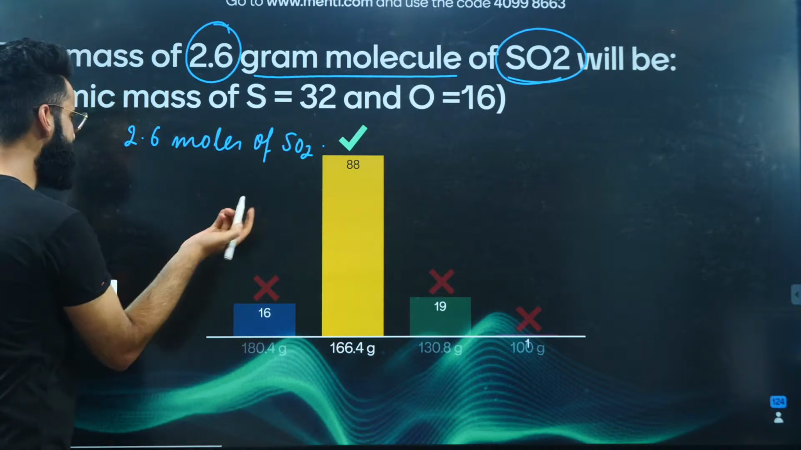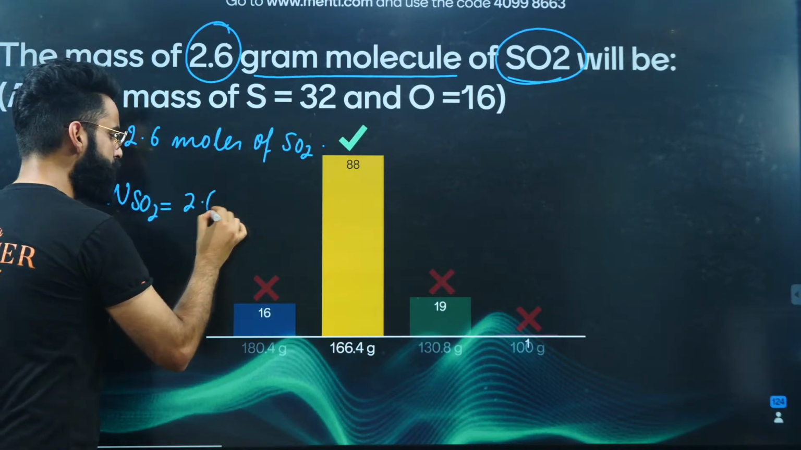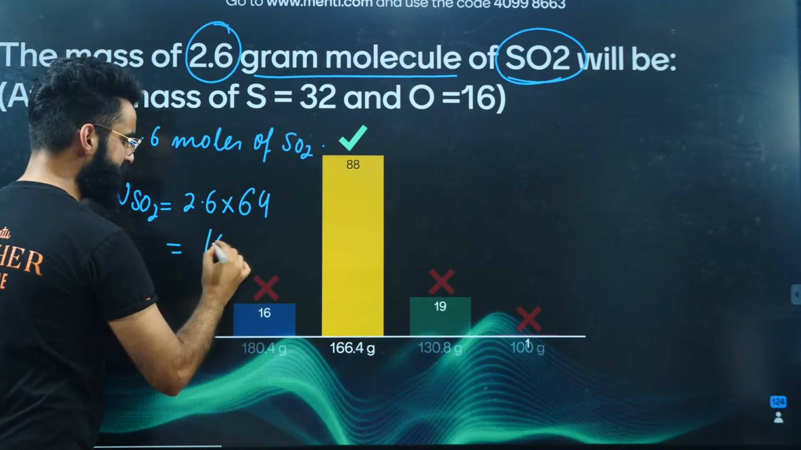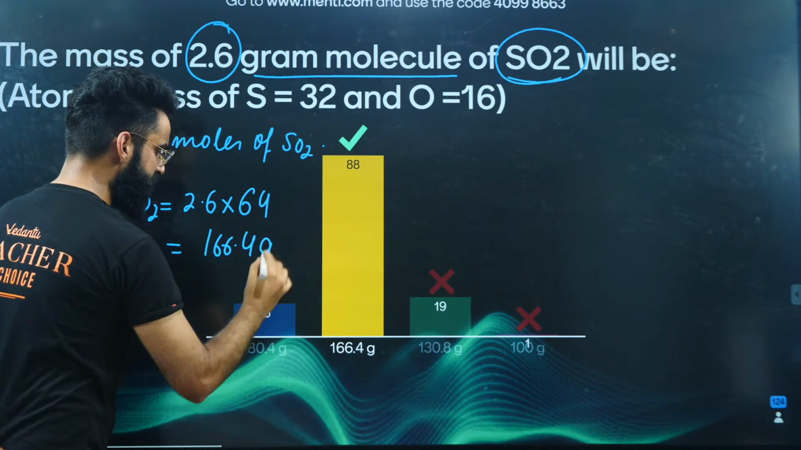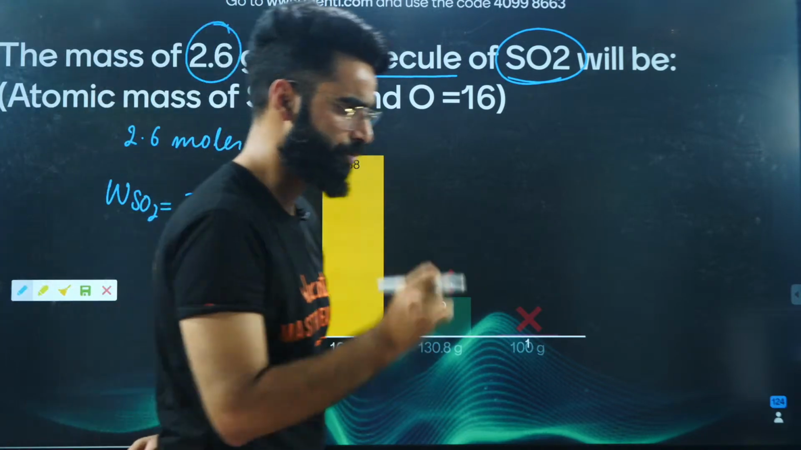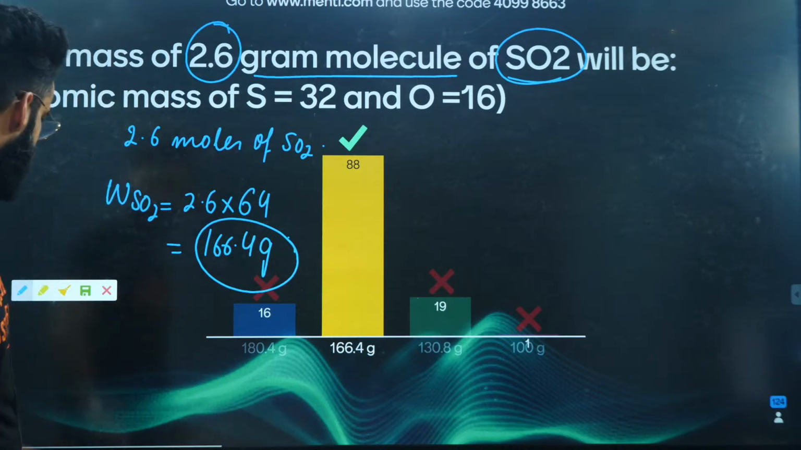How do we convert moles into mass? I'll say mass of SO2 will be equal to moles of SO2 multiplied by molar mass of SO2, that's 64. The value comes out to be 166.4 grams. So this is basically the mass of 2.6 moles of SO2, 2.6 gram molecules of SO2, right? I'm sure it's clear to everyone.